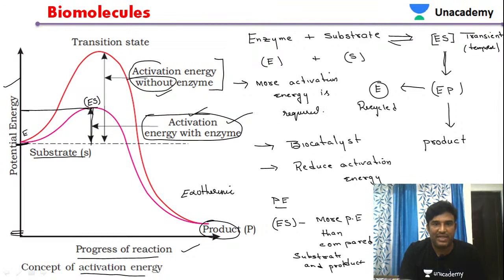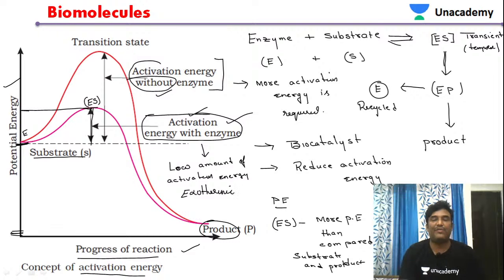Whereas here, you see a low amount of activation energy. The low amount of activation energy is because of the presence of the enzyme. Due to the presence of enzyme, it requires a low amount of activation energy.